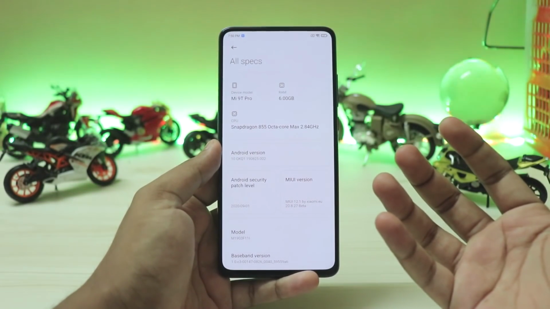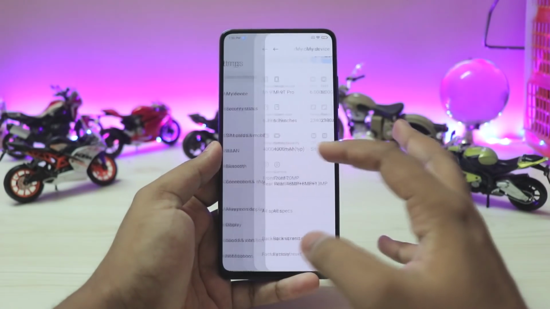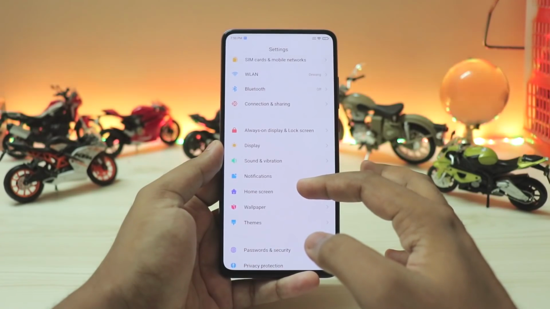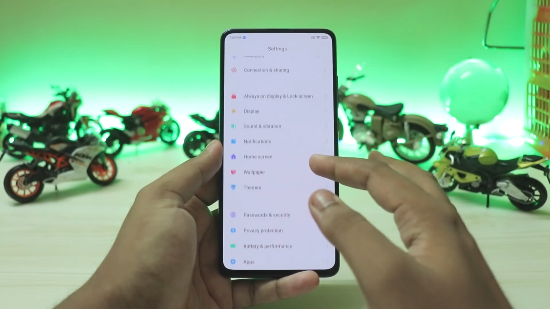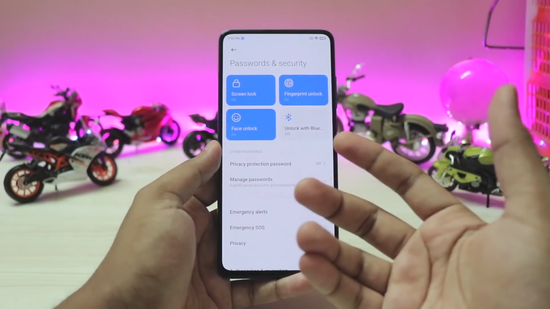So again, I guess Xiaomi is doing a little bit of faking, but again, we are at the end of the month, so that can be true. So directly going down, you have displayed Samsung vibrations, home screen settings, just normal stuff. But now if you just go to the passwords and security, this has been added a week back.